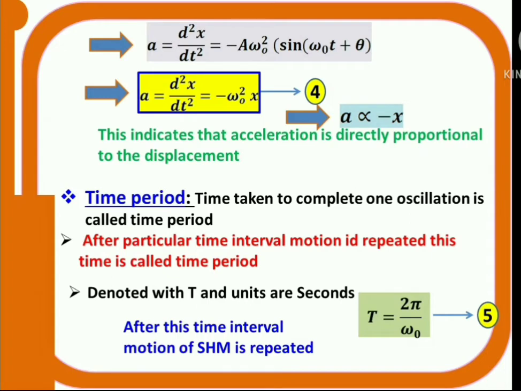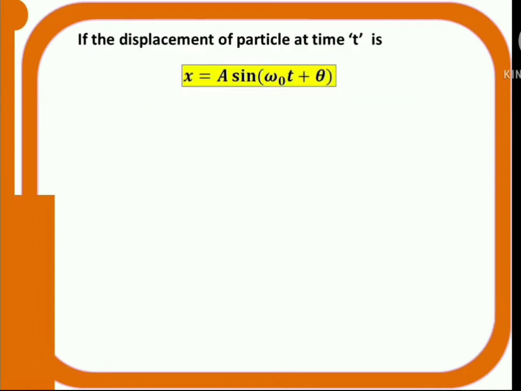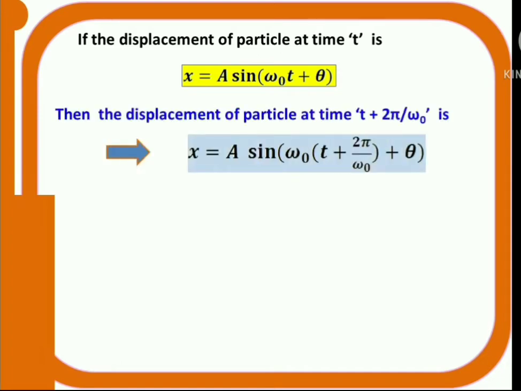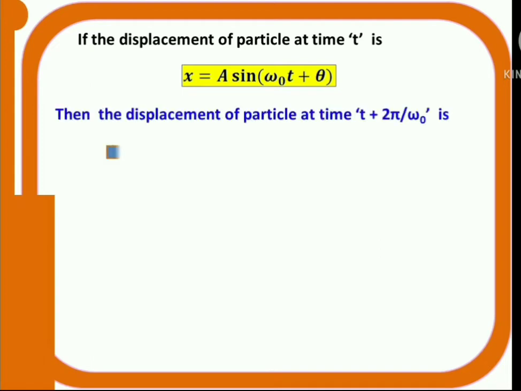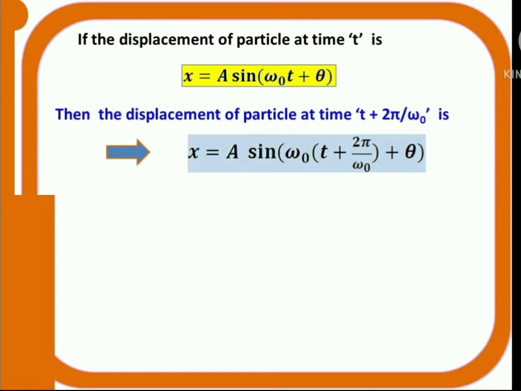Let us check whether it is repeating or not. Actually, the displacement of the particle is given by x = a sin(ω₀t + θ), right? Now, according to the time period, after that time period, it has to repeat. That means if x = a sin(ω₀t + θ) is the displacement of the particle at time t, then the displacement of the particle after 2π/ω₀ has to repeat the same motion.